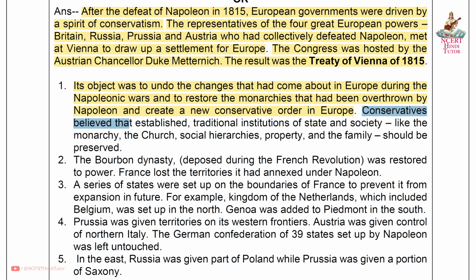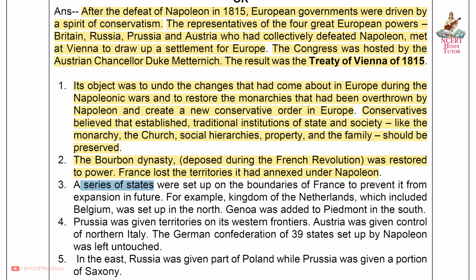Conservatives believed that established traditional institutions of state and society, like the monarchy, the church, social hierarchies, property, and the family, should be preserved. Second, the Bourbon dynasty, deposed during the French Revolution, was restored to power. France lost the territories it had annexed under Napoleon.